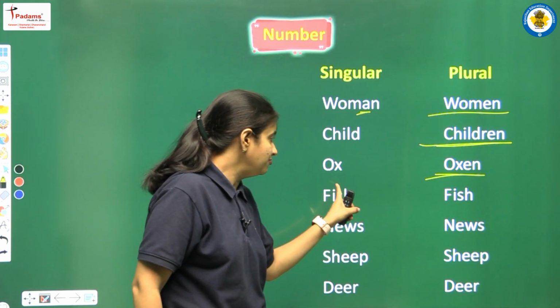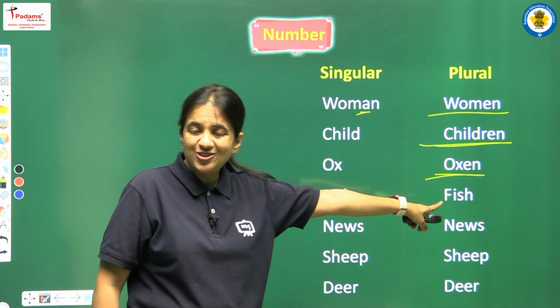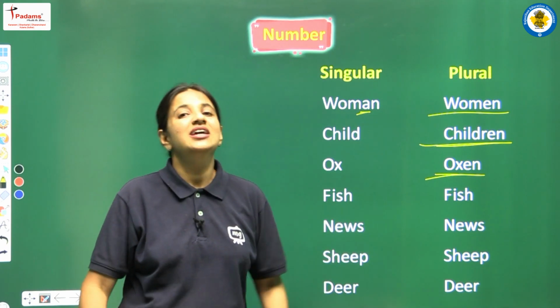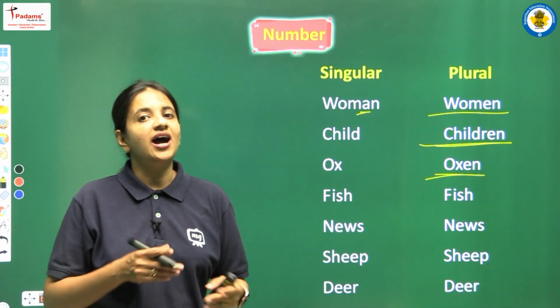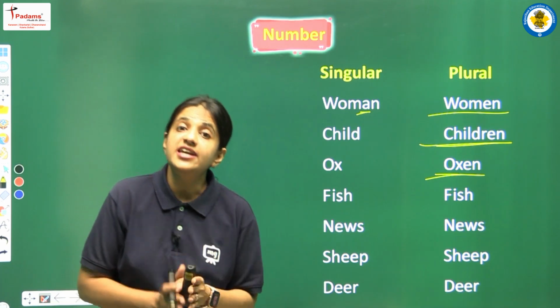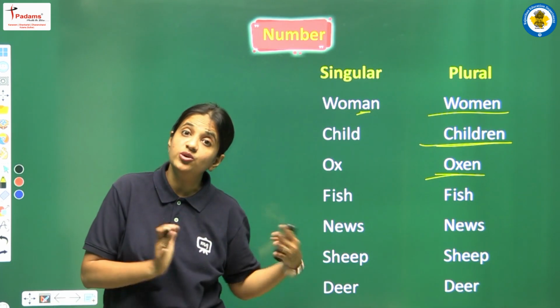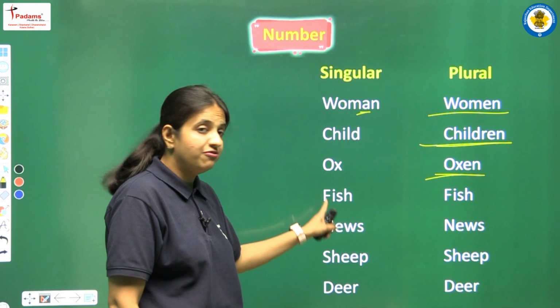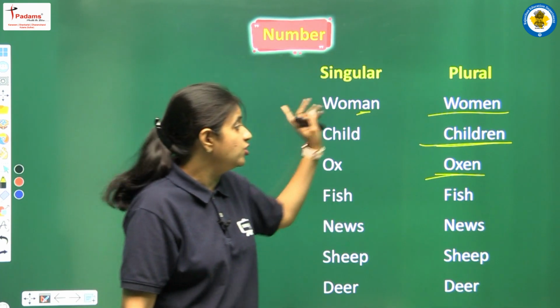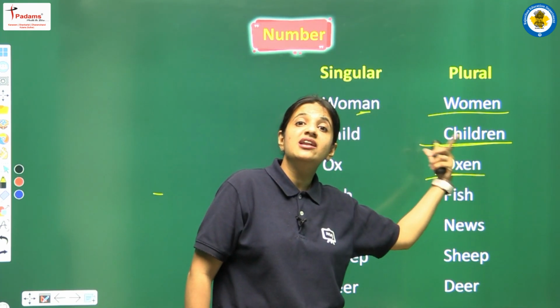Okay, so now again we are having some words. So here we are having fish. Plural is also fish. So students, don't get confused. Yes, in our English language we are having certain words. They are same in singular also and plural also. Fish is a singular noun also and fish is a plural noun also.